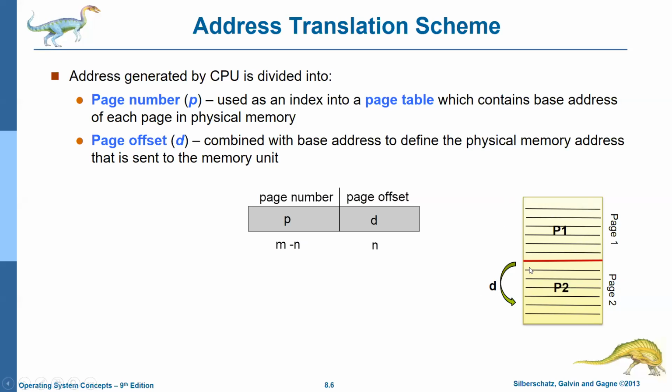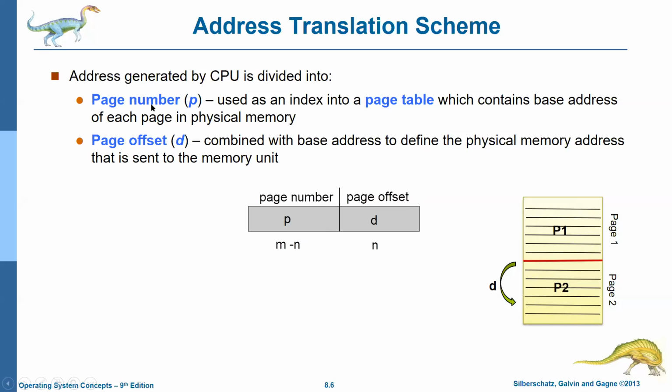It may be the starting instruction, or the instruction at the end, or somewhere in the middle, but I must specify the offset from the beginning of that particular page. This is called the offset. So the logical address includes 2 parts. One is which page. The other is, after reaching that page, how many instructions I must move ahead. This is called the page offset, d.